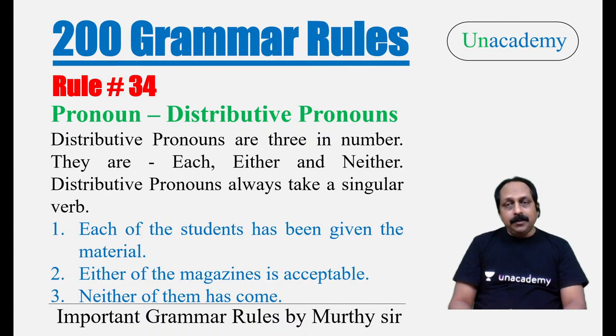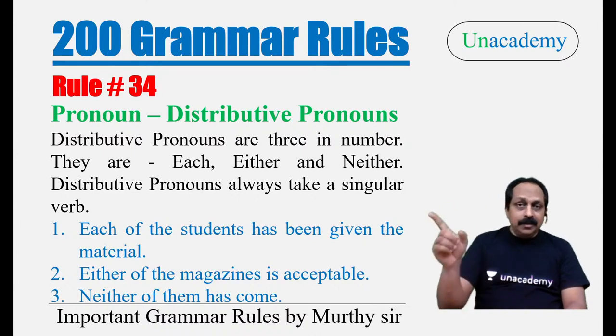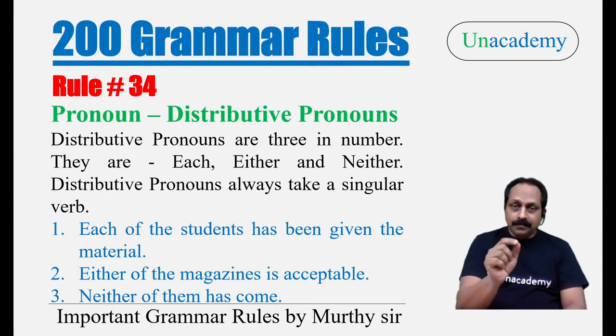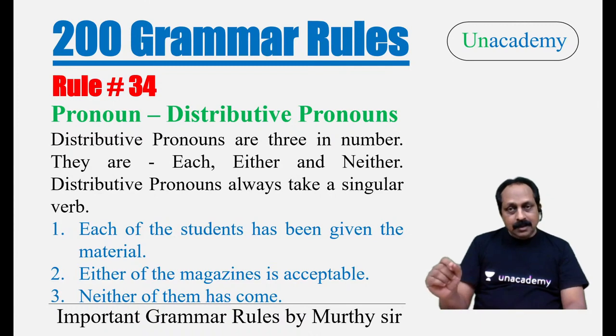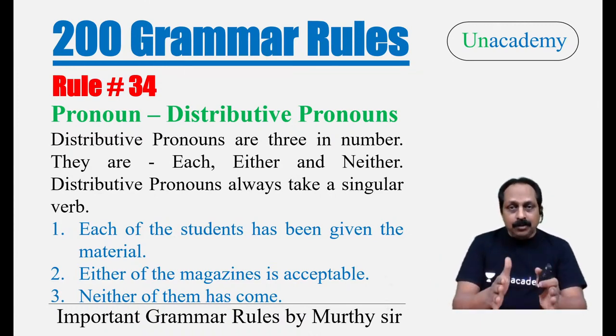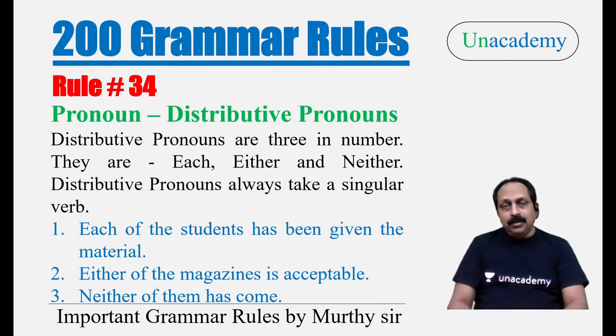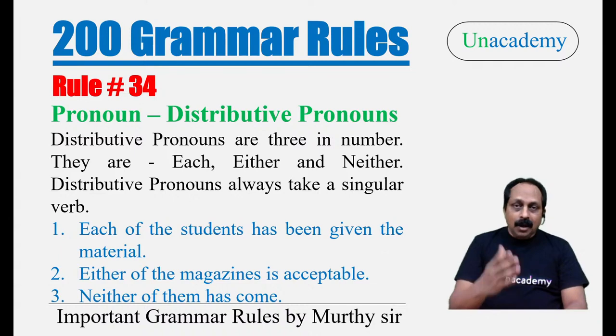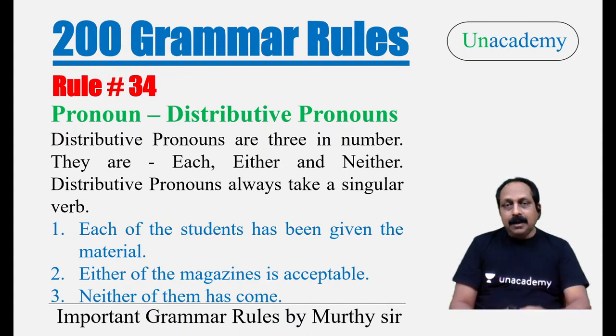Now listen very carefully. When I say either, neither, you may think of conjunctions. Either or, neither nor. They are conjunctions. Here you don't see or. Only either, neither. Each, either, neither. These three are pronouns. They are not conjunctions. And there's an important rule that goes with distributive pronouns. What is that rule? Distributive pronouns always take a singular verb. They never take a plural verb.